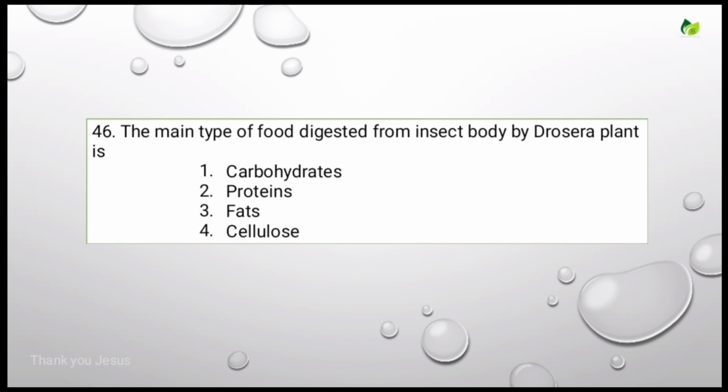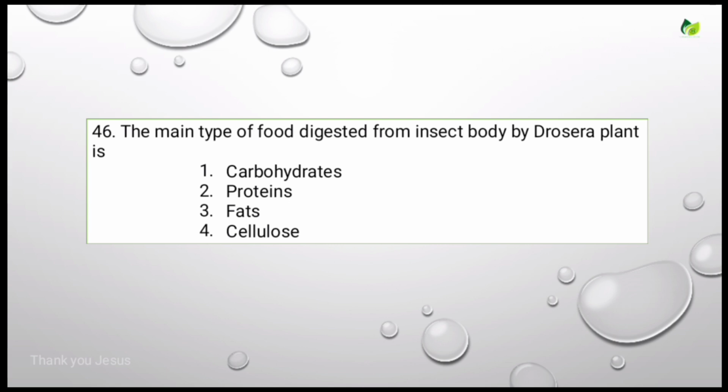The main type of food digested from insect body by Drosera plant is. Options are carbohydrates, proteins, fats, and cellulose. Drosera is a carnivorous plant, commonly called the sundew plant, which is generally found in nitrogen deficient soils.